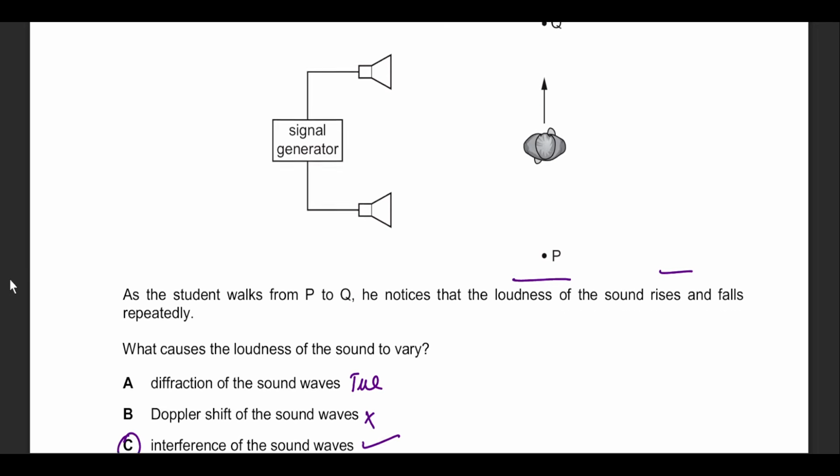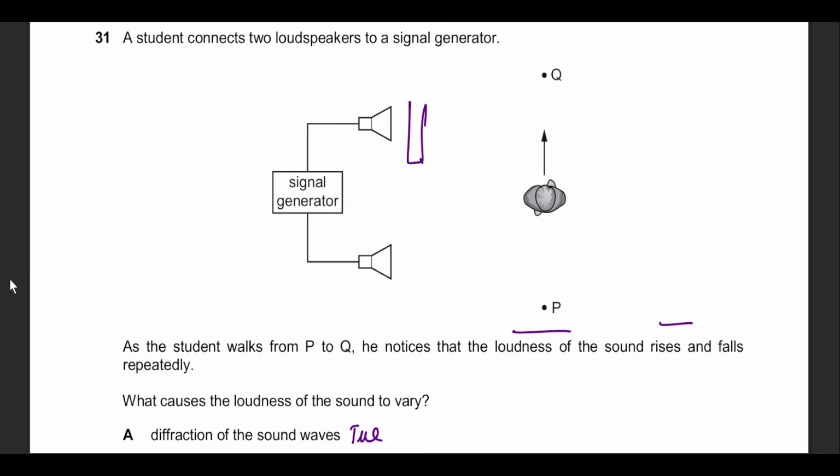The fact that diffraction is not required here is because there is no narrow gap to pass through. What we wanted to achieve from the narrow gap is curved wavefronts. They already exist.